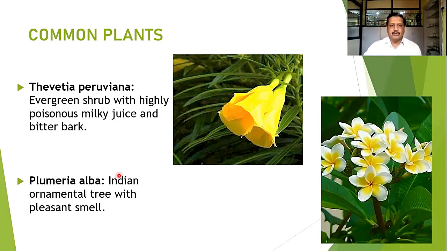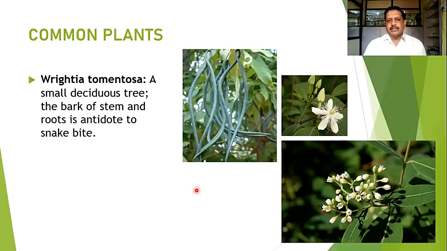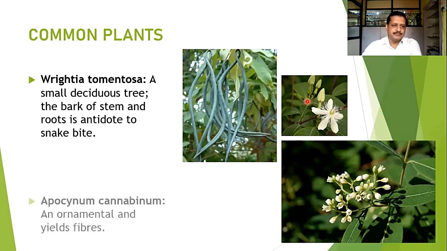Plumeria, belonging to the family Apocynaceae. It is an ornamental species, and Wrightia tomentosa. These two species are mostly common in our region. These are all deciduous trees, and the bark and stem of the root is an antidote to snake poison. So this is the fruit of Wrightia tomentosa. This is the flower of Wrightia tomentosa, which is common in our region.